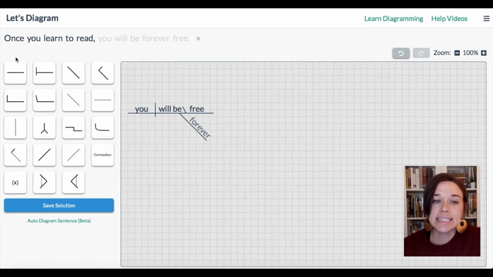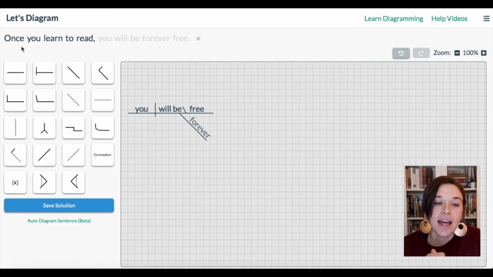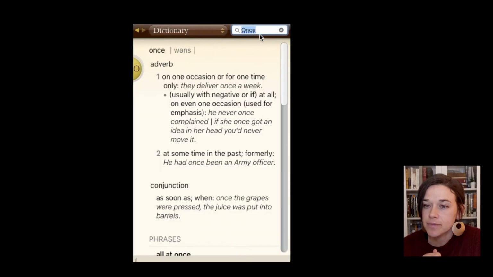And now we come to this part of the sentence, once you learn to read. And I want to talk to you about this word once before we diagram it. And I want to encourage you, anytime you encounter a word that you're not quite sure about or you don't know the function in the sentence, look the word up in a dictionary. So for example, when we look up the word once, we find that the first entry in our dictionary has it as an adverb. The part of speech is an adverb. As an adverb, it means on one occasion or for one time only.